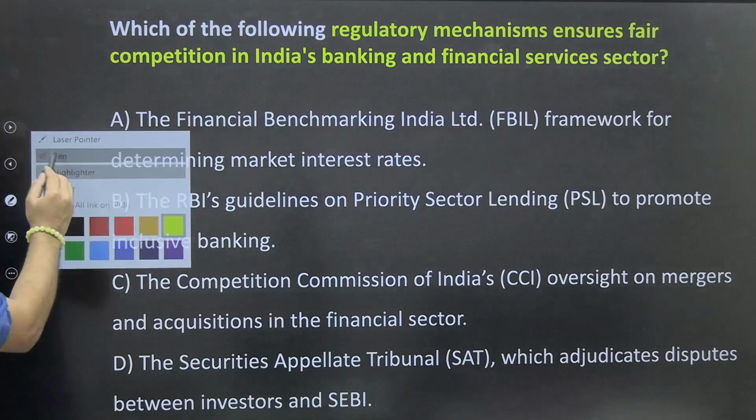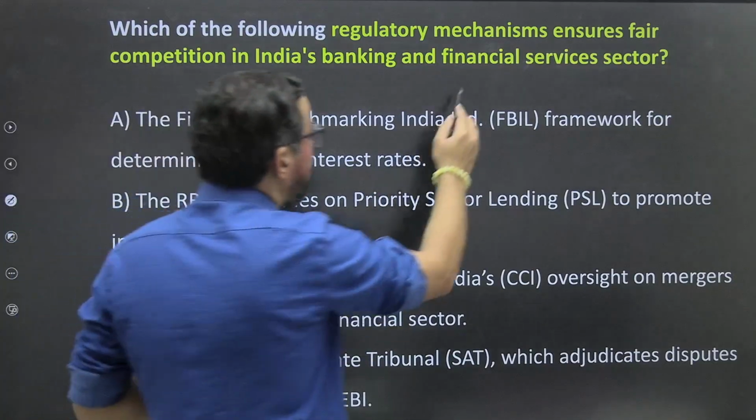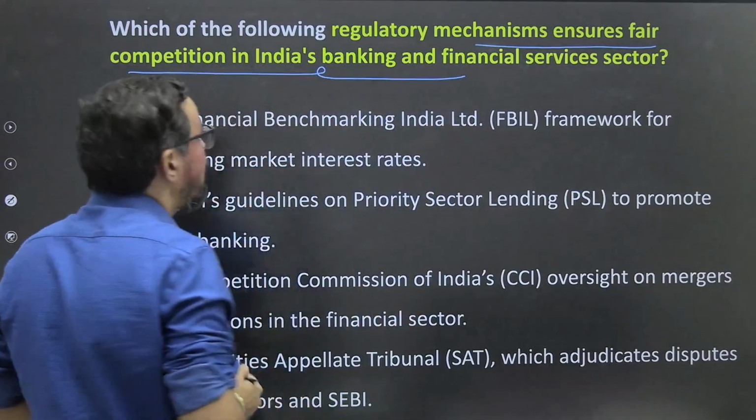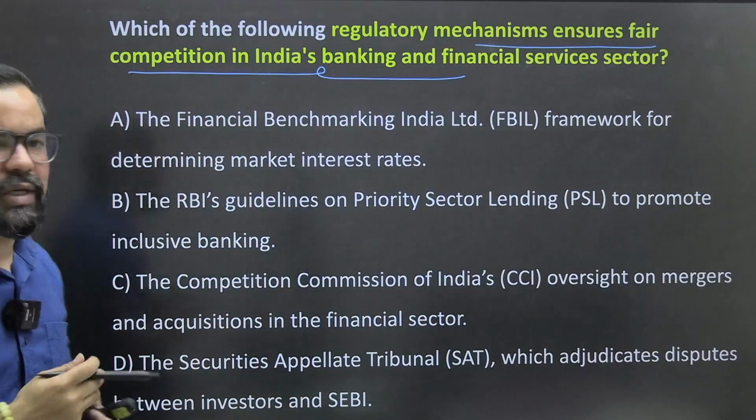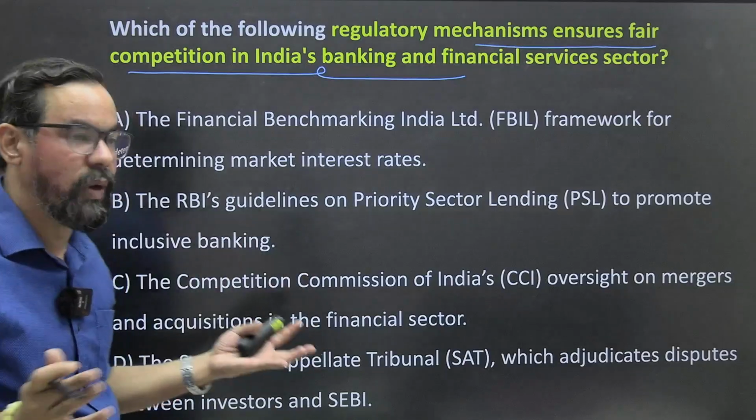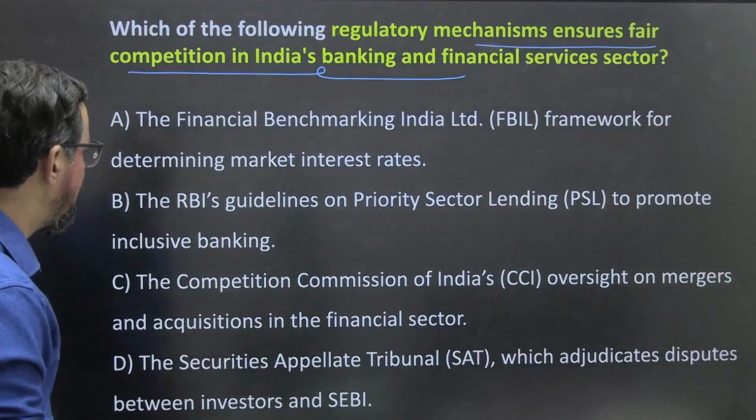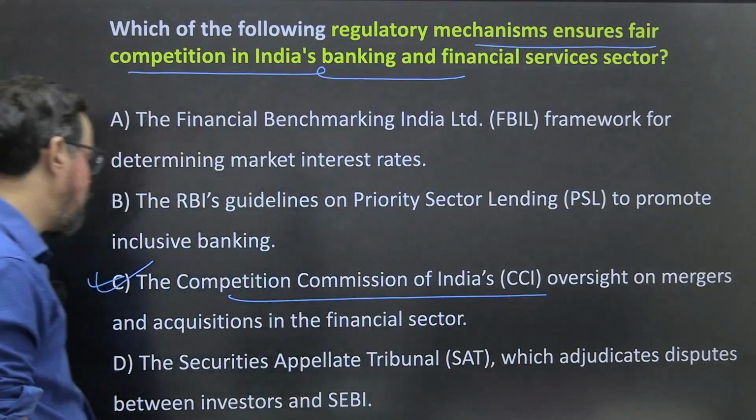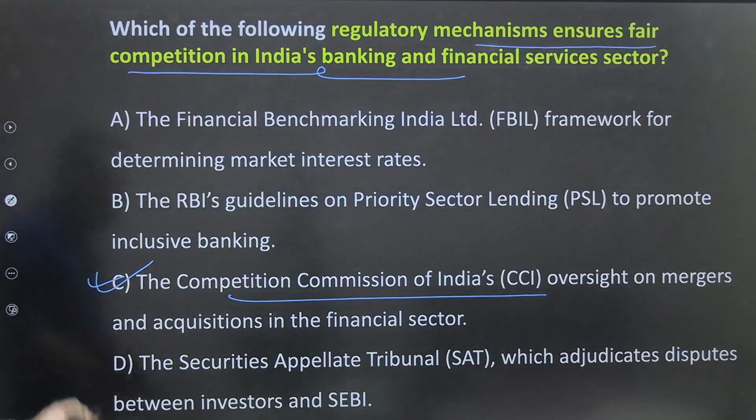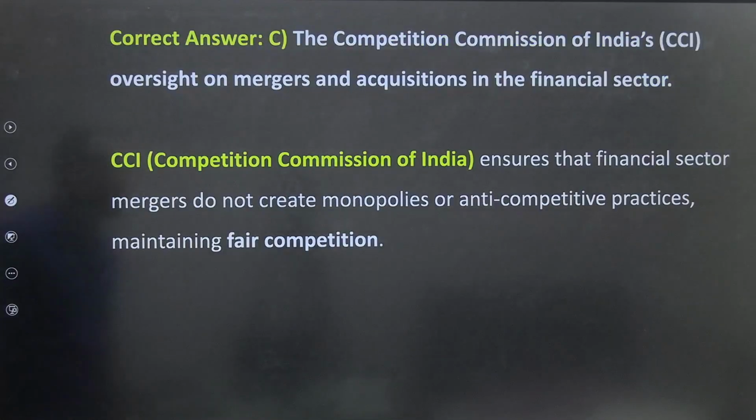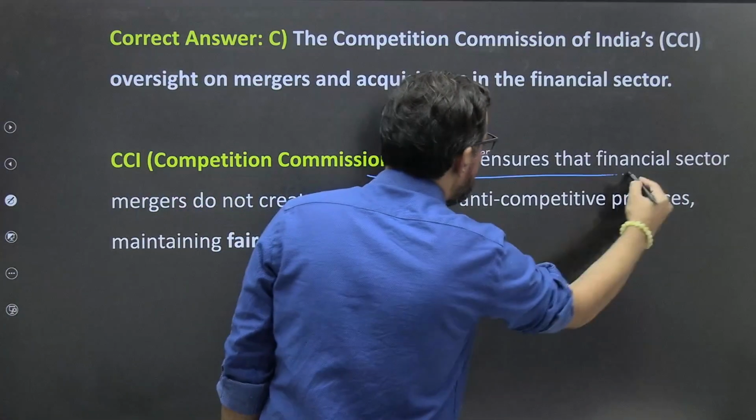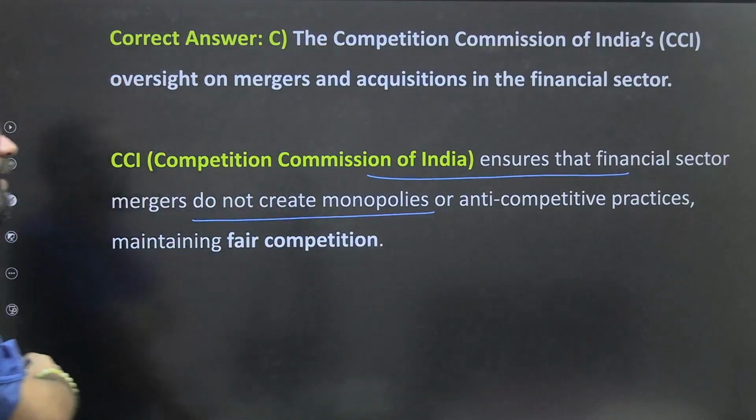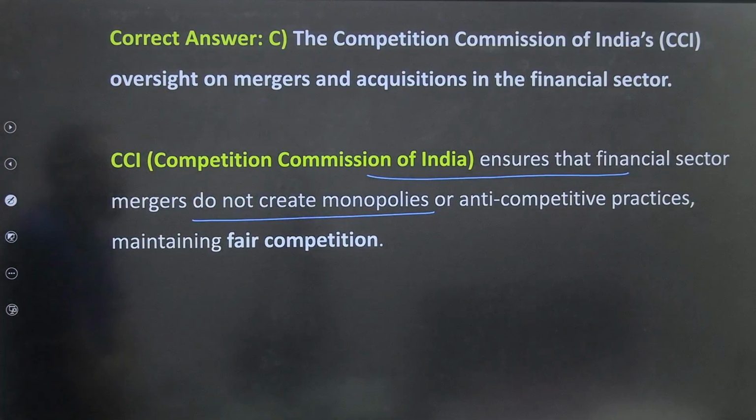Next one. Which of the following regulatory mechanisms ensures fair competition in India's banking and financial services? So it is CCI, not only in banking, everywhere. Financial benchmark priority, no. So Competition Commission of India oversight on mergers and acquisitions in the financial sector. So option C without any doubt. CCI, Competition Commission of India, ensures that financial sector mergers do not create monopolies or anti-competitive practices, maintaining fair competition.